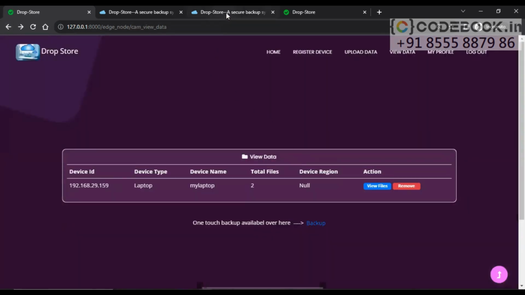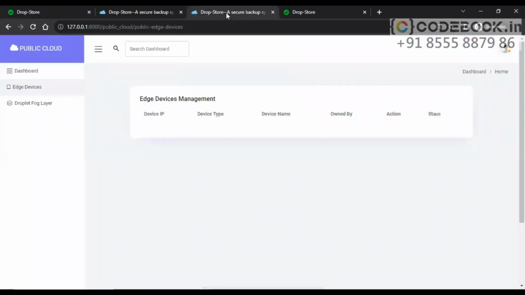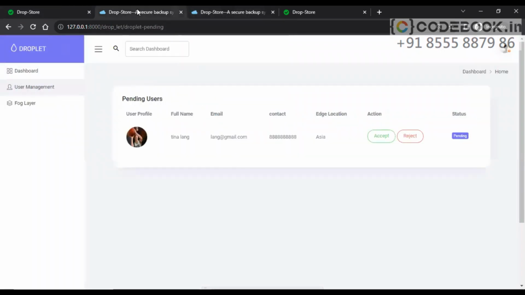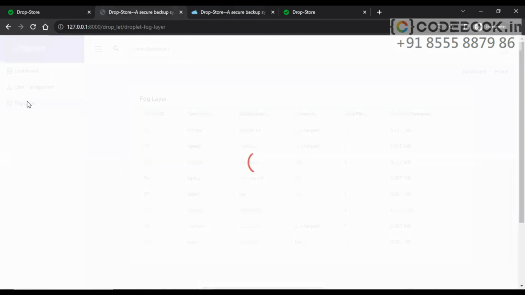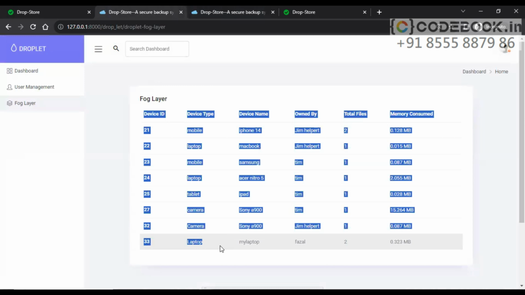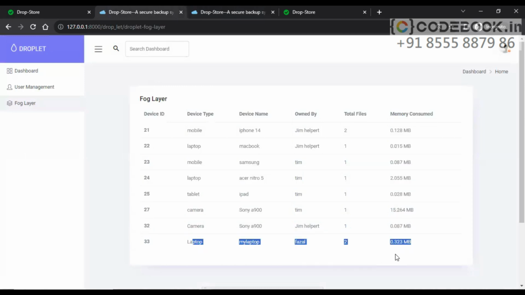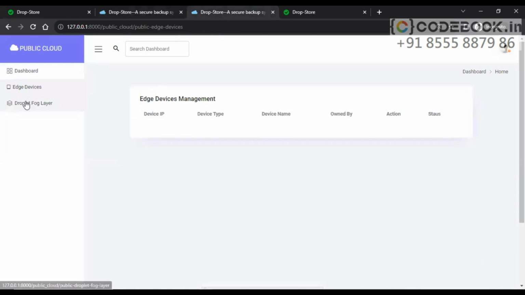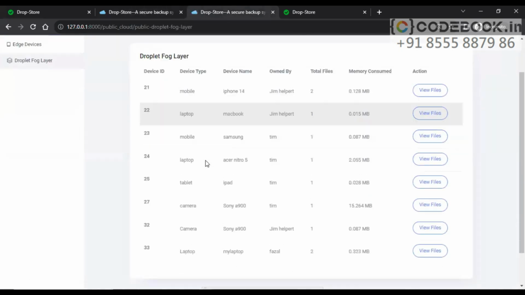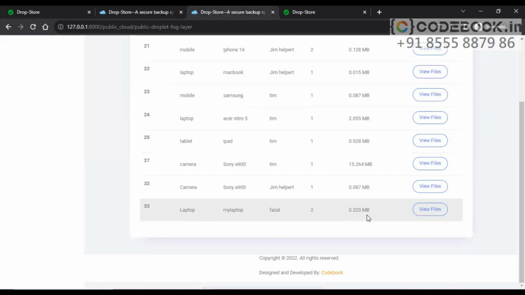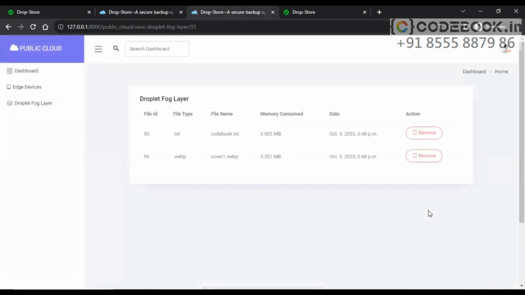Let's go to this droplet and check here fog layer. Under fog layer, this laptop device has stored some file of this size. And if we go to Dropstore here, droplet fog layer, we can see here this device has some files. Let's click on this view files. And we have got 2 files from that user. Okay, a text file and 1 image file.